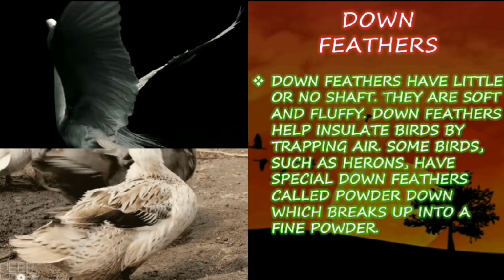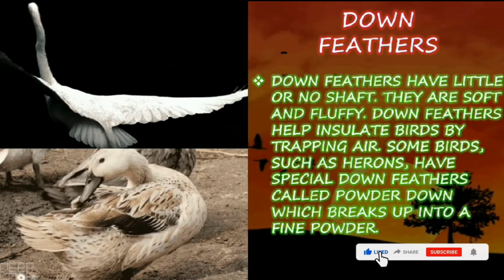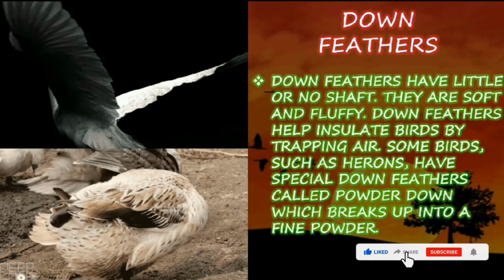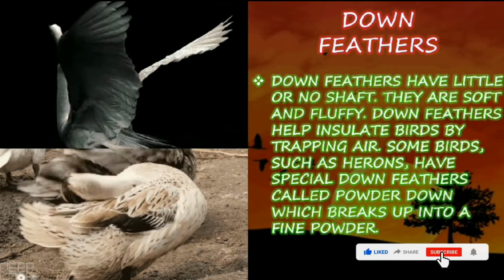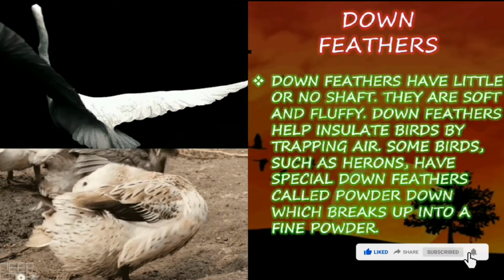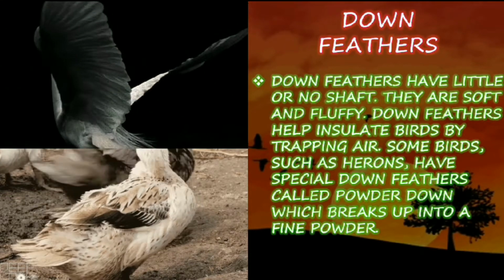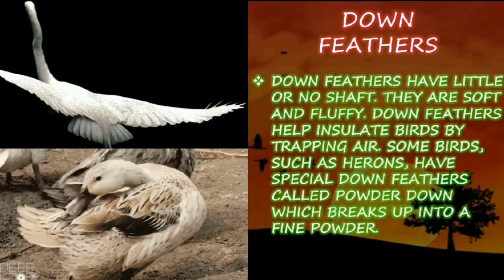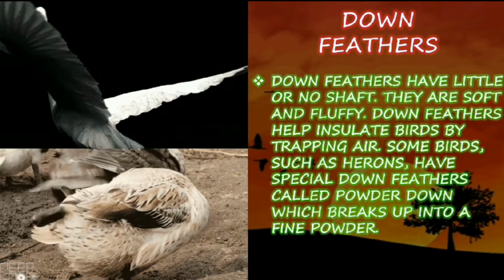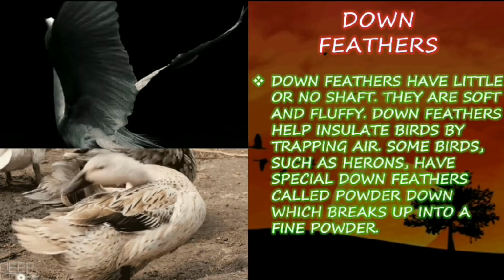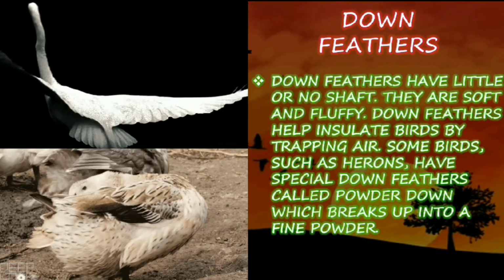These down feathers trap the air inside the body. Some birds like herons have very special down feathers which break up into a powdery substance.